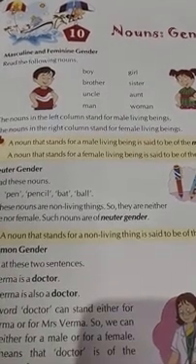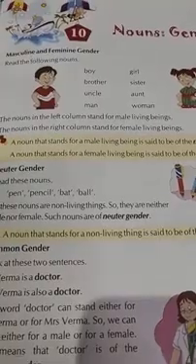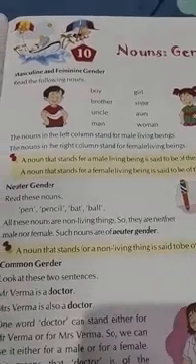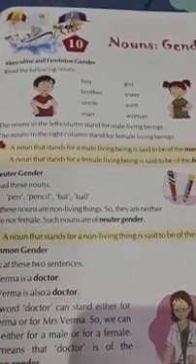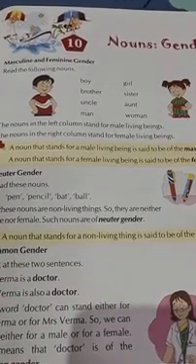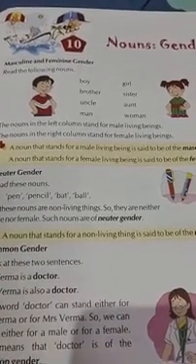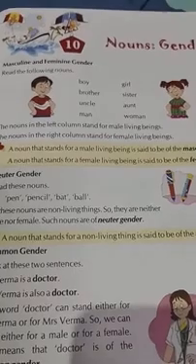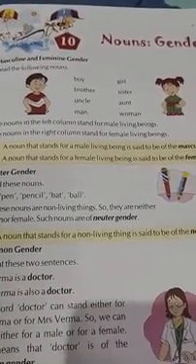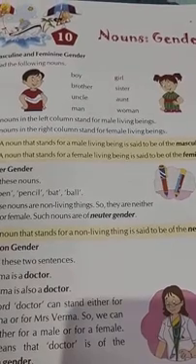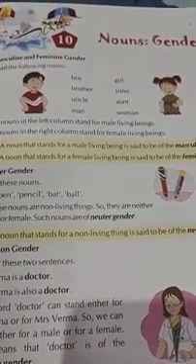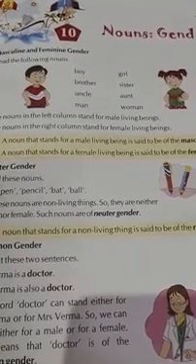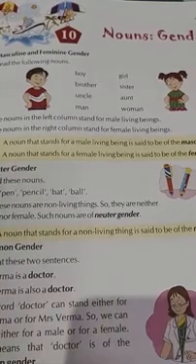Other examples are boy, brother, uncle, man, king, lion, etc. Okay, now see the second sentence. Sita is a girl. She is my niece. Here, girl and niece refer to female. So they are said to be in feminine gender. As you all know, girl and niece refer to female, so the term given to these nouns is feminine gender.